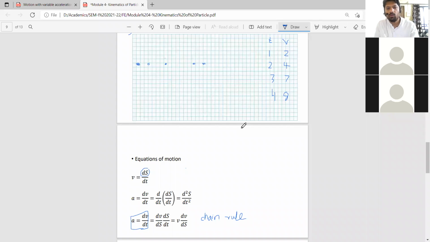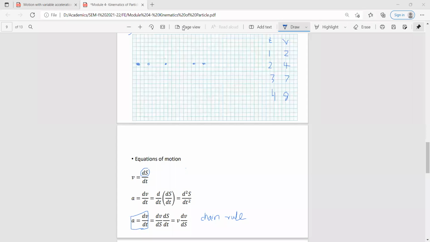Okay, so you note down these equations. Any doubt you can ask. I am online only, just switching off my camera, and after 3 minutes I will end the meeting. Any doubt you can ask. Okay, I'm online only, no problem.